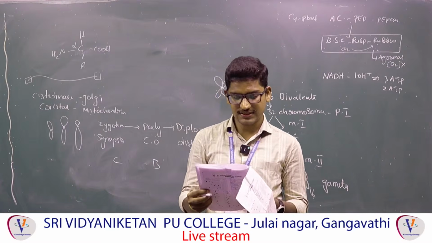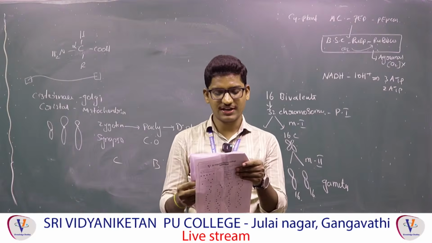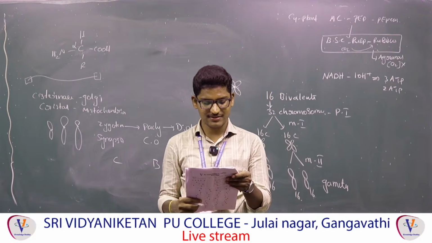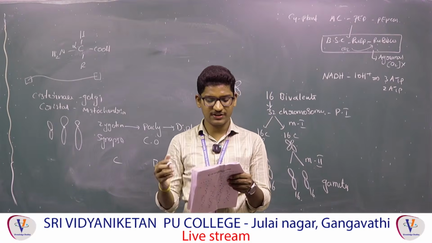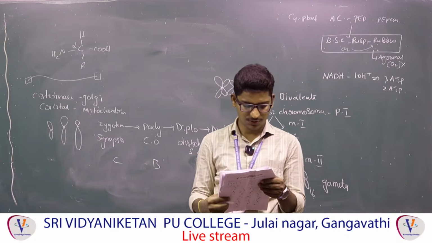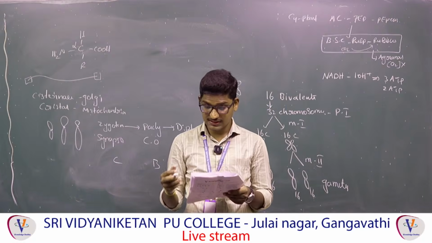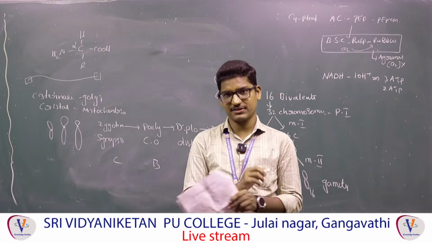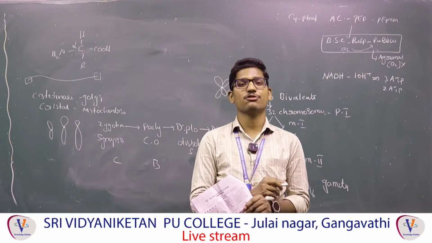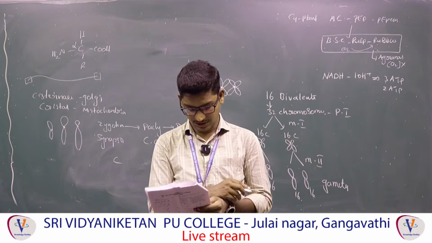Next, 146: antigen-antibody interaction, which is going to be the ELISA test. Next, the mobile electron carrier between complexes 3 and 4 is cytochrome c, a direct question. Next question: development is considered as the sum of growth and differentiation. Growth and differentiation equals development, a direct question.